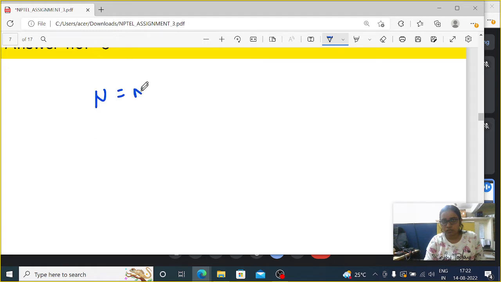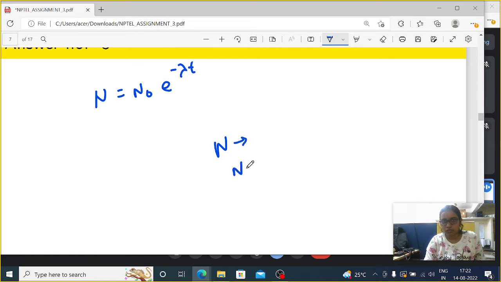N equals N0 e to the power minus lambda t, right? The question is that we have to find the value of N, the number of parent atoms after that time.